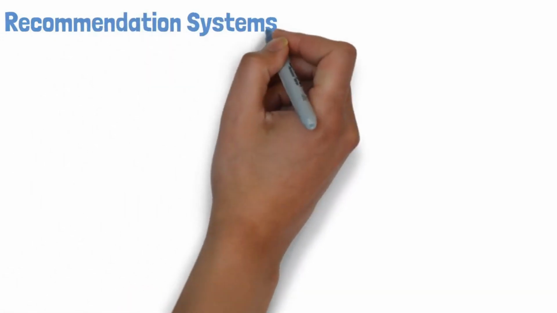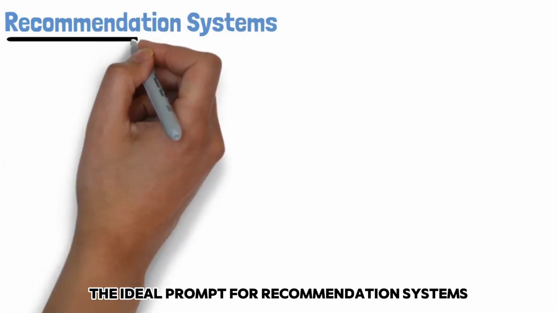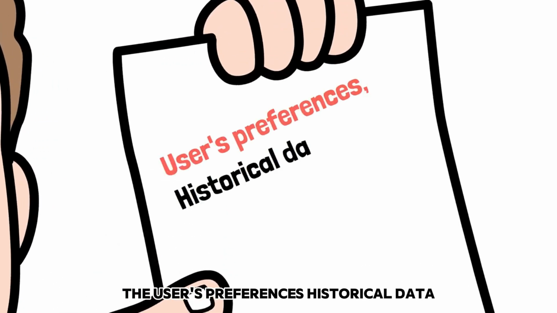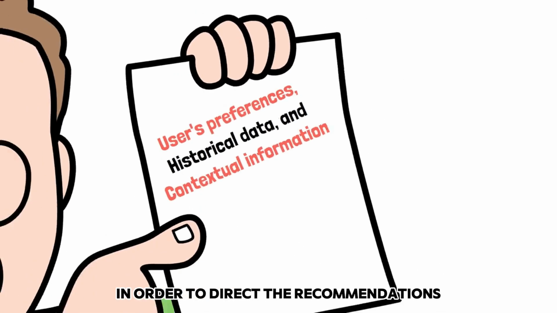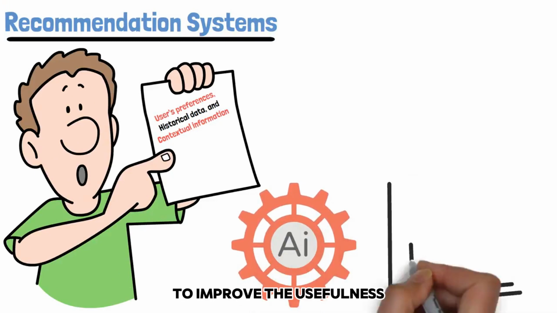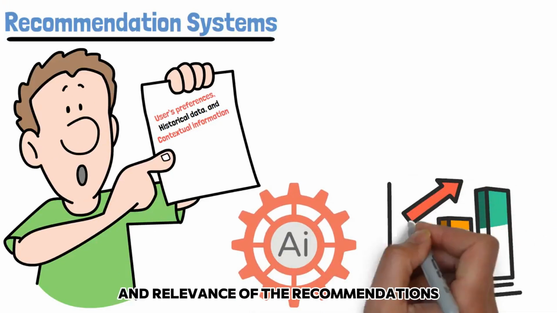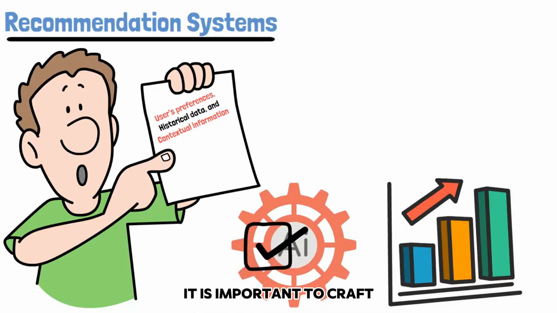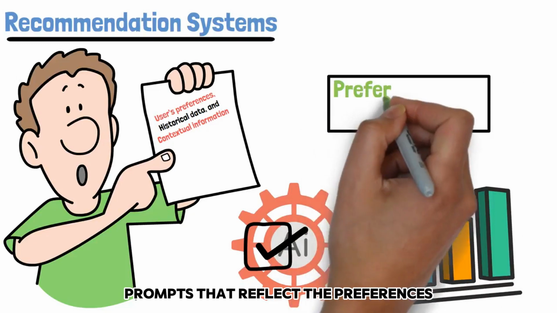Recommendation systems. The ideal prompt for recommendation systems is one that takes into account the user's preferences, historical data, and contextual information in order to direct the recommendations made by the artificial intelligence. To improve the usefulness and relevance of the recommendations that are supplied by artificial intelligence, it is important to craft prompts that reflect the preferences and intentions of the user.